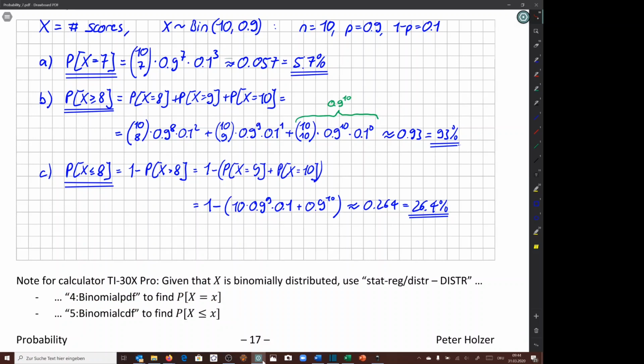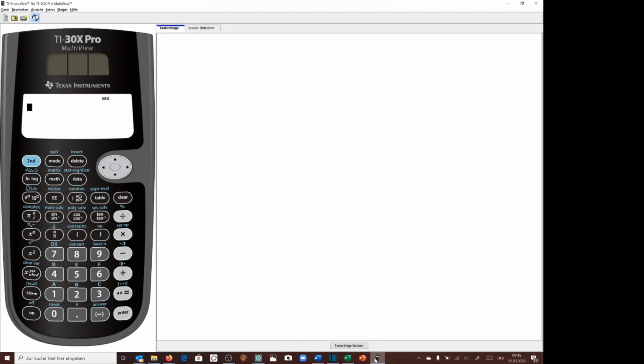And second, we'll look also at the so-called binomial CDF, the cumulative distribution function, which is the probability that x is smaller or equal to some given value x. So we find the command in the following way. Second, data, so we get this stat reg distr. Then we have to go to the right to distr for distribution. And when we go down here, the number 4 is the binomial PDF. This is what we want, so enter.